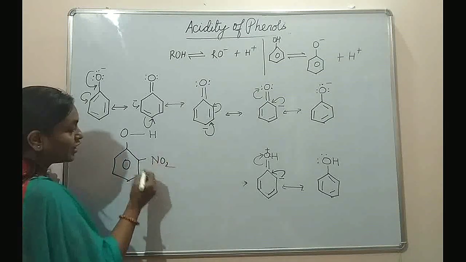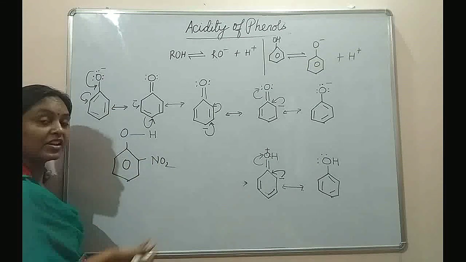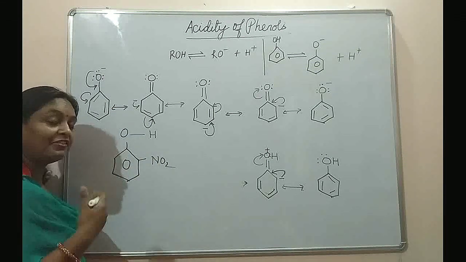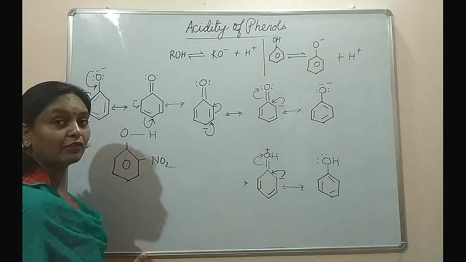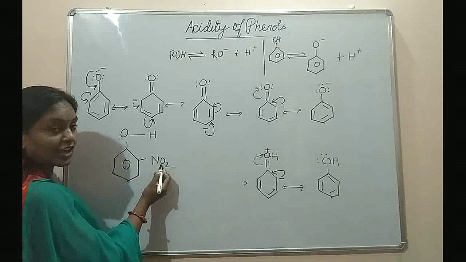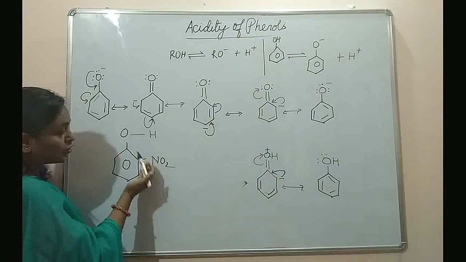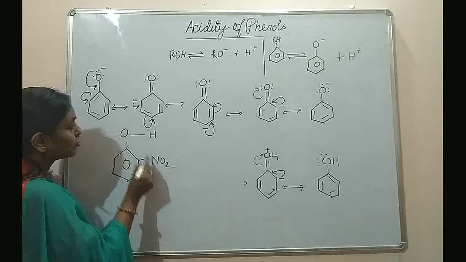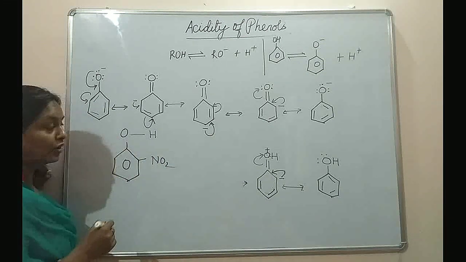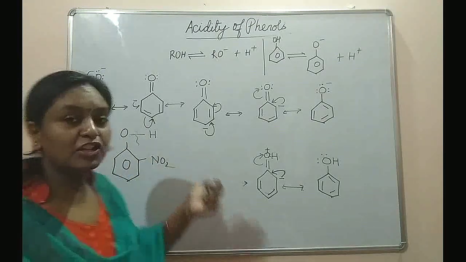So any factor which will make this bond more polar will increase the acidity of phenol, and any factor which will decrease the polarity of this bond will decrease the acidity of phenol. So when I have a nitro group NO2 on ortho position, then due to the electron withdrawing nature of the nitro group, this bond will become more polar, and very easily this bond can be broken and furnishing of H+ ion can take place.